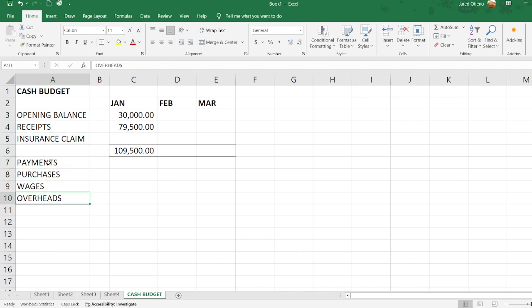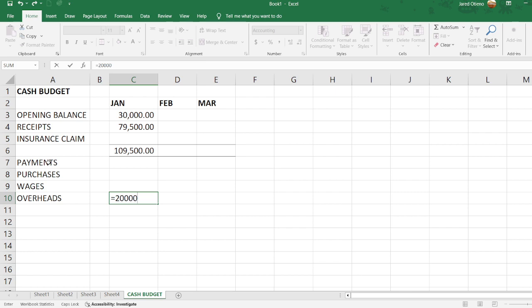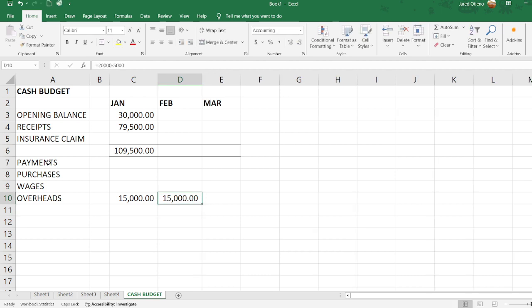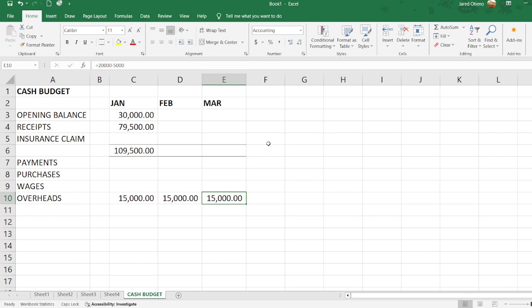So if our overheads were 20,000, it will be 20,000 minus the 5,000 for depreciation. So that will be 15,000. The same again will be in the month of February, 20,000 minus 5,000. You can as well just copy paste, Control C and then paste it there to have your figure of 15,000 for the month of March.